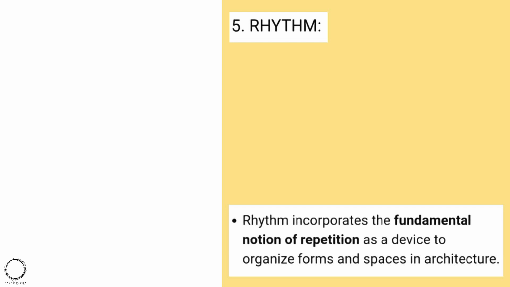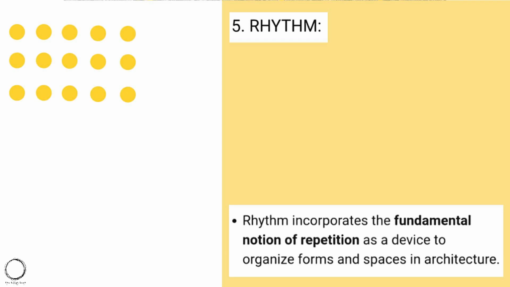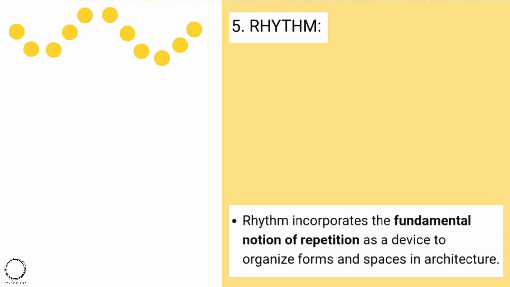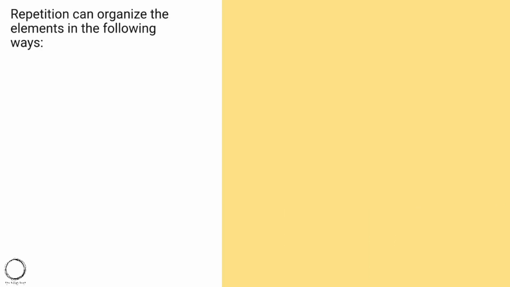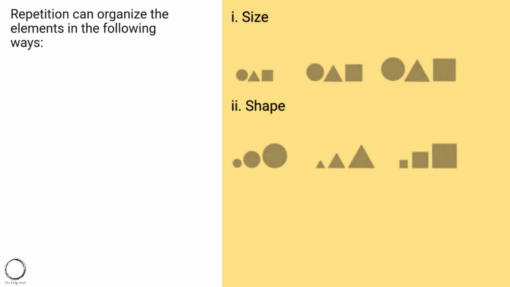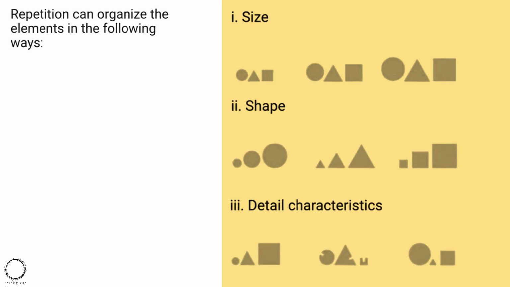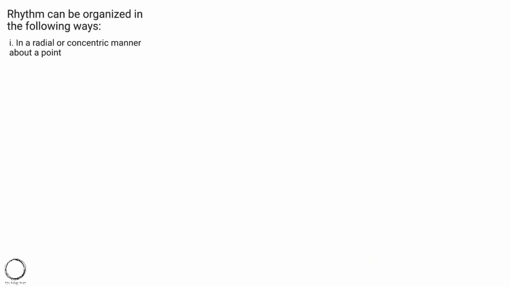Rhythm incorporates the fundamental notion of repetition as a device to organize forms and spaces in architecture. So here rhythm and repetition are interconnected. Repetition means repeating the same object or element again and again, while rhythm is repeating the same object in a way or flow. Repetition can organize the elements in the following ways, that is size, shape and detail characteristics. So this is repetition of same elements, while rhythm can be organized in the following ways.